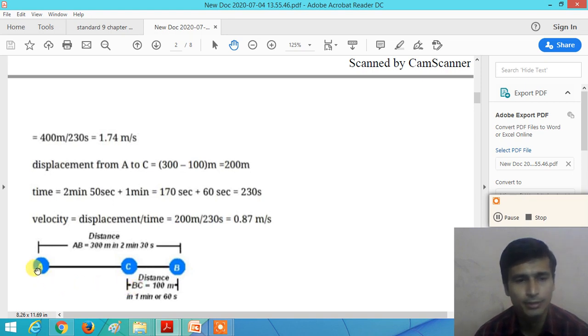So the distance from A to C is 200 meter and the time it will take is 170 second plus 60 second, we get 230 second. So the average velocity is the displacement divided by time. Displacement is 200 meter divided by time 230 second. We get the answer 0.87 meter per second.